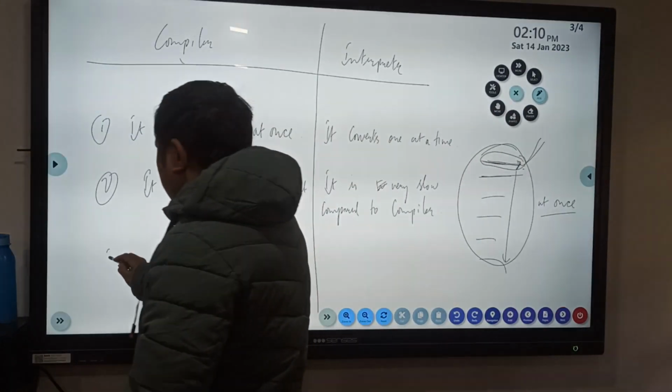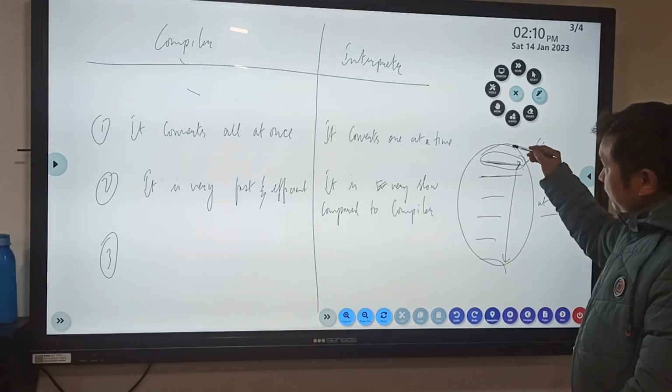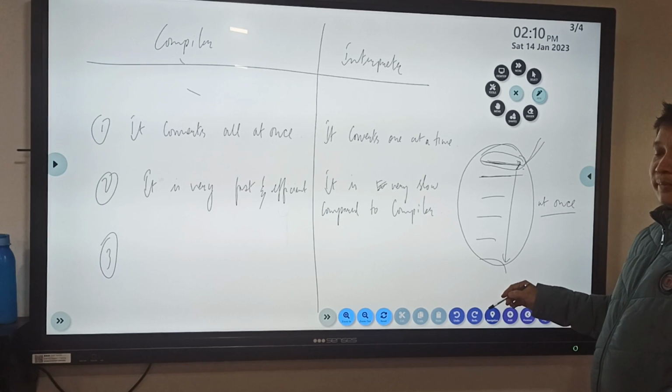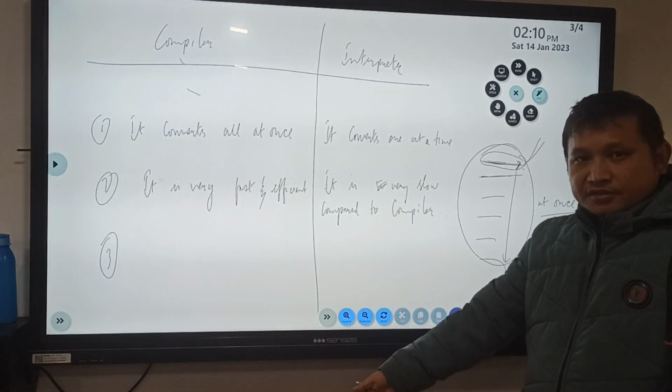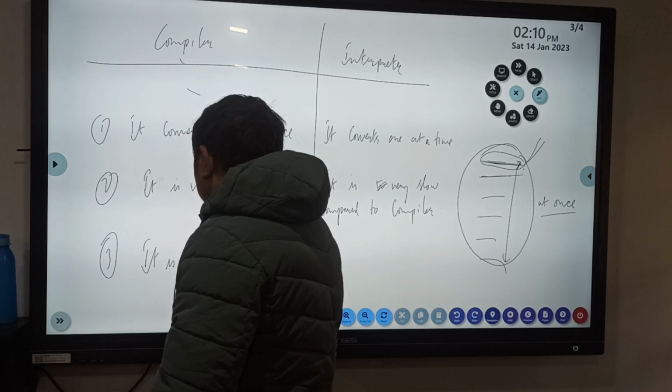Number 3, as you can see, the compiler is converting the entire code. So if there are any errors during compile time, it reports all the errors.